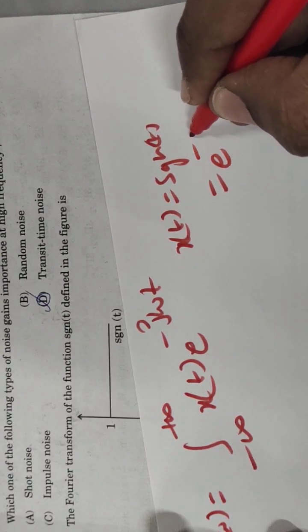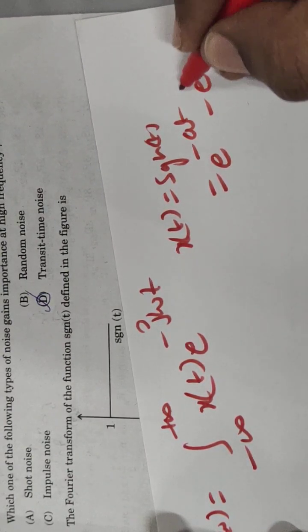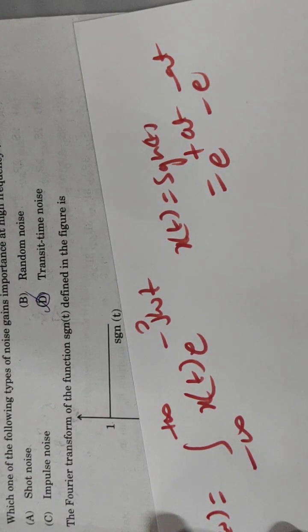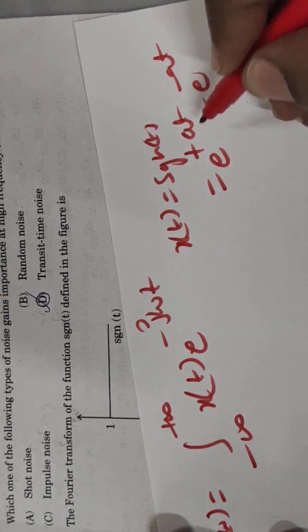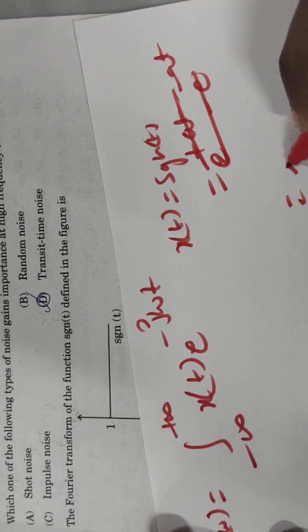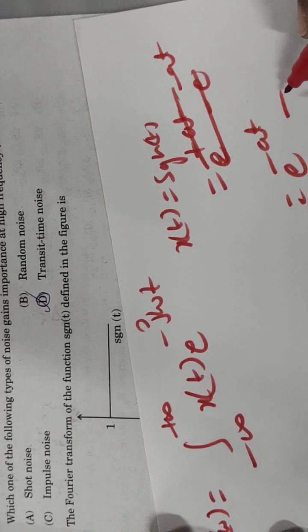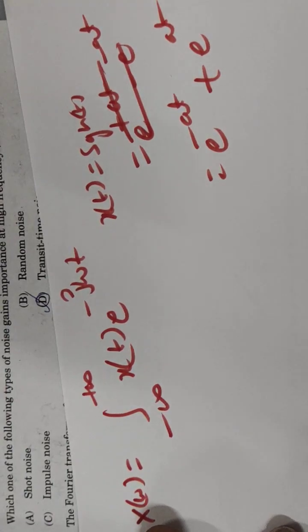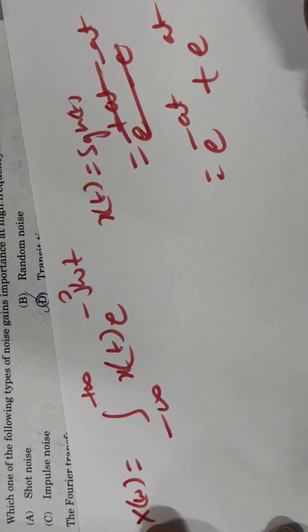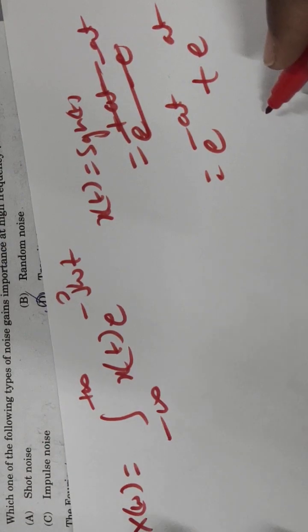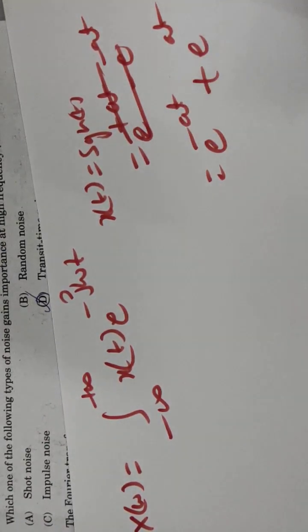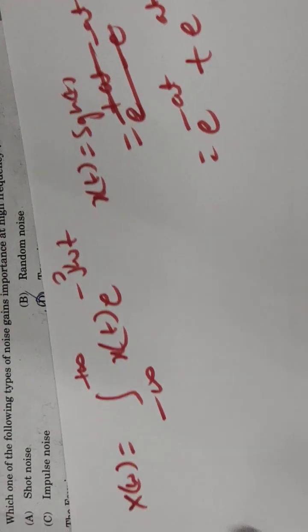We know that for an odd function, x of t, which is equal to sgn of t, you can write this as e power minus at minus e power minus at, e power plus at, and so on, because t greater than 0 is positive and t less than 0 is negative.